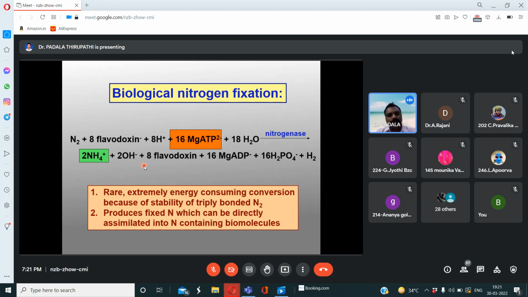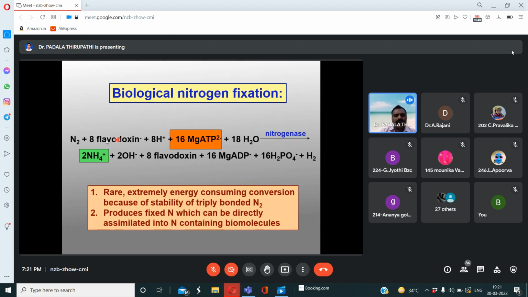Right. So in this process, my dear friends, 8 protons are necessary. At the same time, 16 ATPs are mandatory for fixation of the nitrogen from the atmosphere in biological nitrogen fixation. Very, very important. Along with this nitrogenase enzyme, magnesium ion is also involved or utilized in this process.